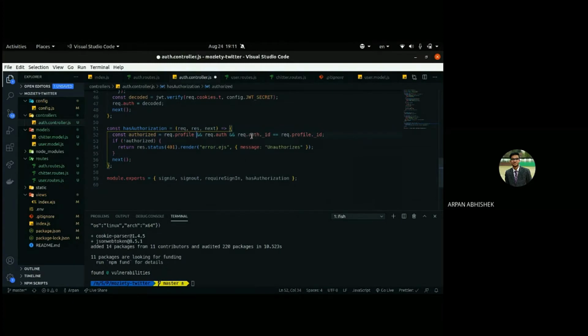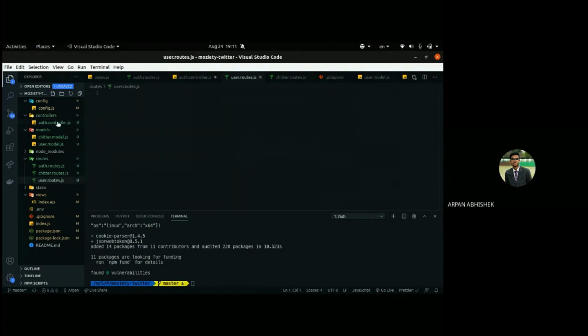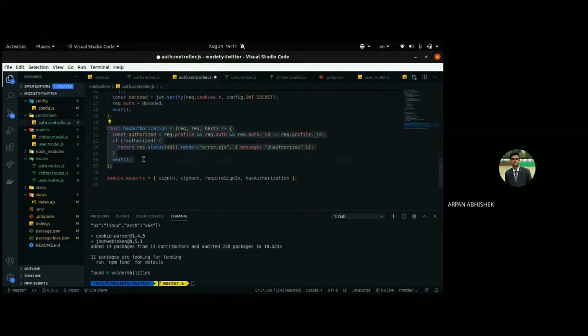We want to check that the profile ID of the current user matches the profile which is opened. We are not using this one right now; when we move to the users route in just a moment, I'll connect this with that. So just hold on for a bit.